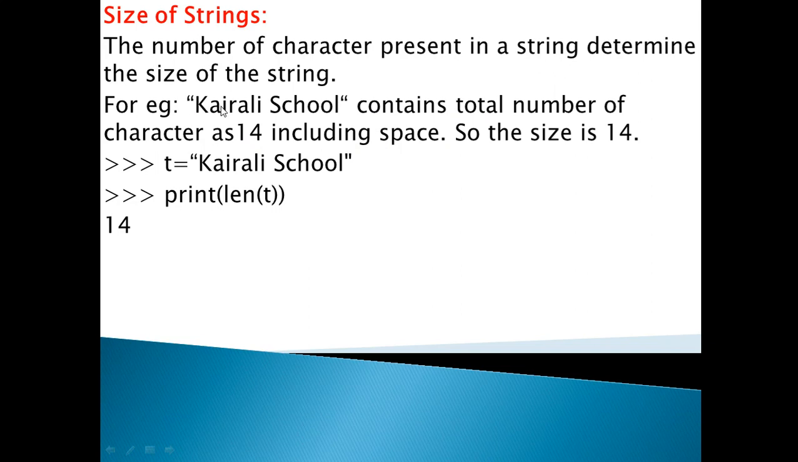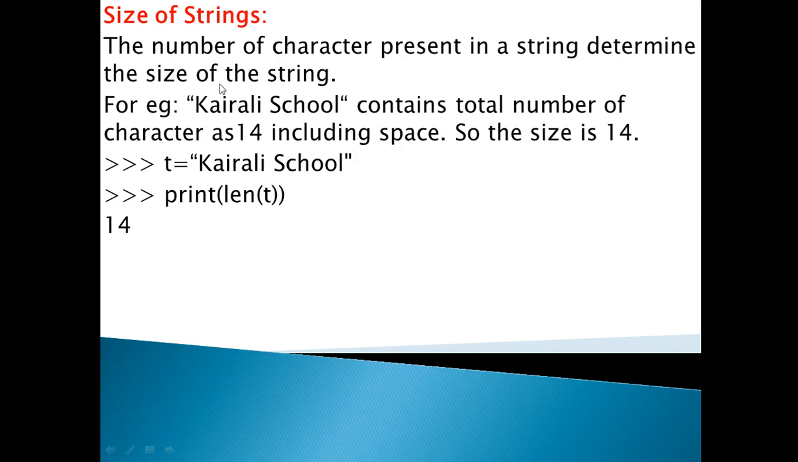So 1, 2, 3, 4, 5, 6, 7: seven characters are there in Kerala, and 1, 2, 3, 4, 5, 6: six characters are there in school. Seven plus six is 13, and one more character is for the space. So the space also counts as one character. Altogether, including the space, there are 14 characters in Kerala school. So the size of Kerala school is 14.